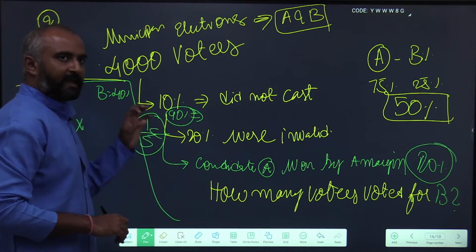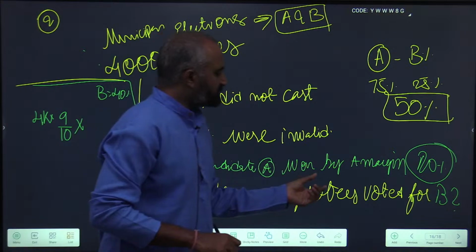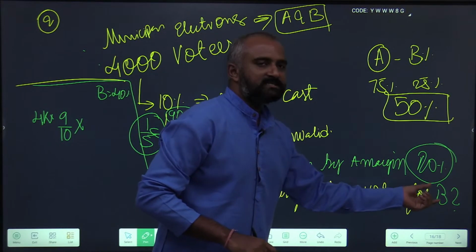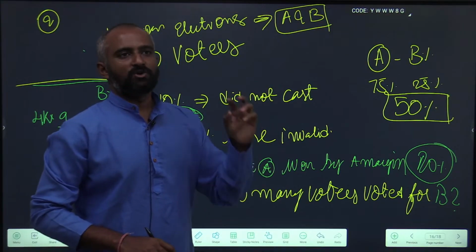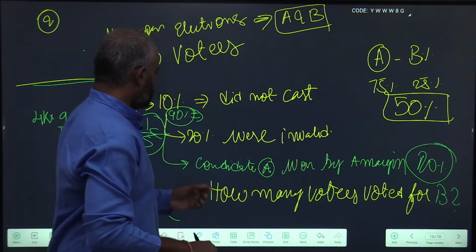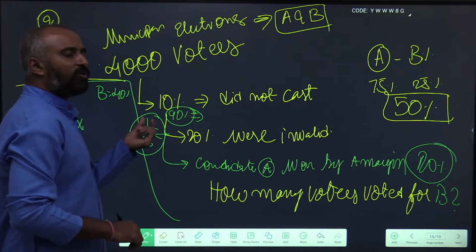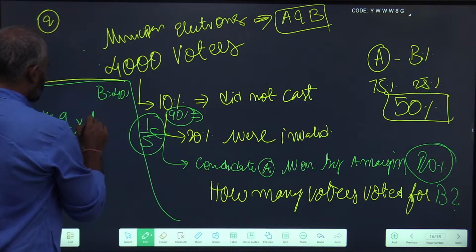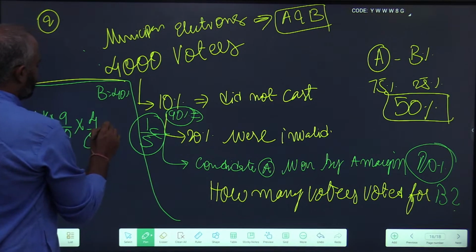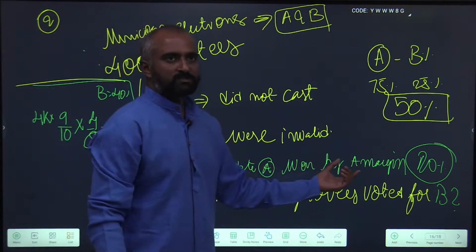And now again ask the same question. Which division contains the votes for B? It is valid votes that are divided into A and B. So I need to find out the valid votes. Out of 5 votes, 1 vote was invalid. So the number of valid votes are 4. So the multiplication factor becomes 4 by 5. Now I have the valid votes.